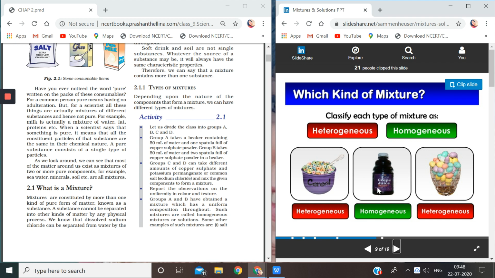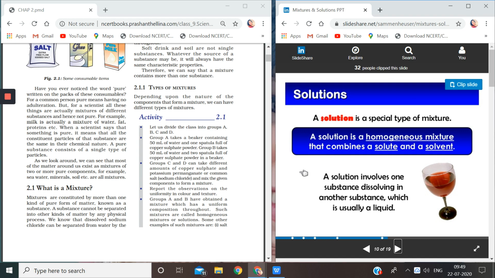So I cannot make out which part is grape and which part is the liquid inside. I cannot make out different phases of this mixture, so it is homogeneous. But here again, because I can make out different colors, I can separate them by hand, so it is a heterogeneous mixture.